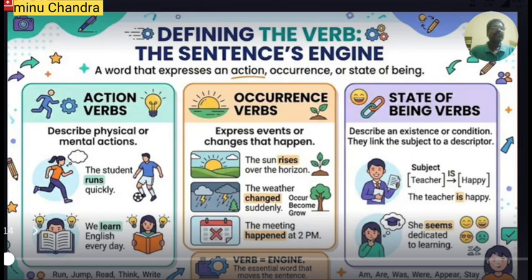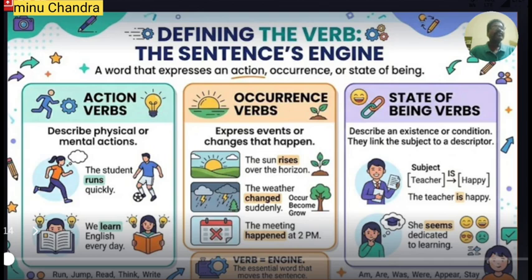Rises is the V1 form of the verb, whereas over the horizon is the adverb clause. Let us go through the word rise. Here, rise indicates the events or the changes in action. Therefore, here rise is a verb because it expresses events or changes that happen.